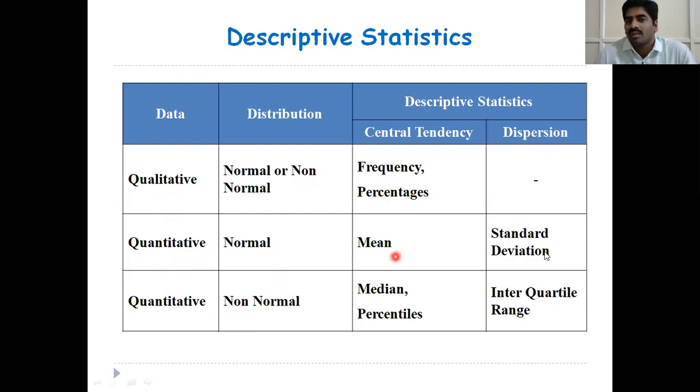If data follows normality, you can apply standard deviation. If data is quantitative and it is not following the normal distribution, that means data contains outliers, and in that case you can apply median in central tendency and interquartile range in measures of dispersion. Okay, this is the way you have to represent descriptive statistics.